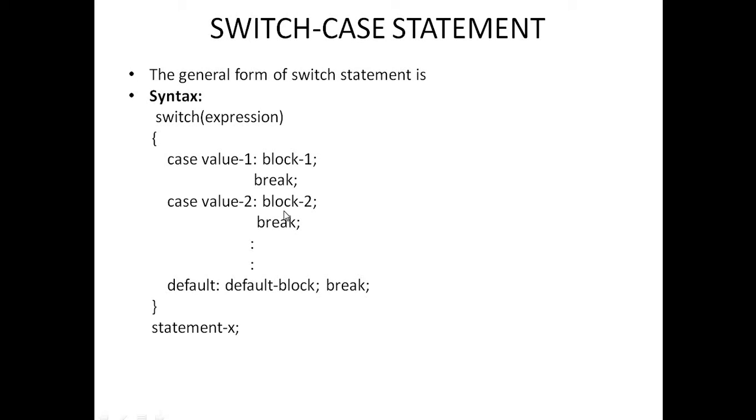It means that if no match is found in the case values, the default statements will be executed, and it will skip the switch case and control goes directly to statement X. This is the basic syntax for the switch case. Using a single condition we can check multiple cases, that is, multiple choices, and whichever one matches the condition, that particular block will be executed, and using the break statement the remaining parts are skipped in the switch and control jumps directly to statement X.